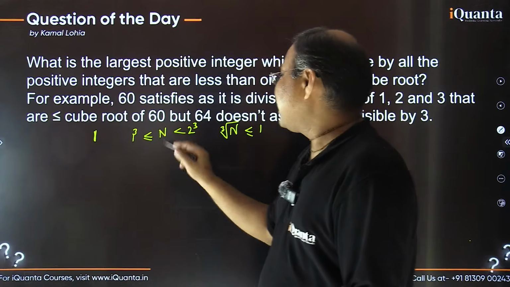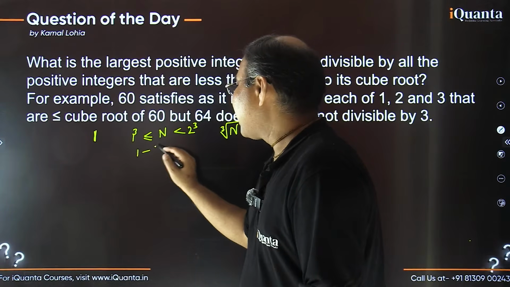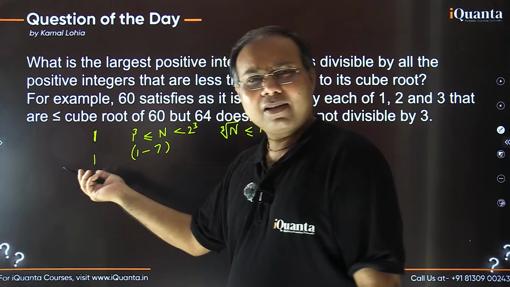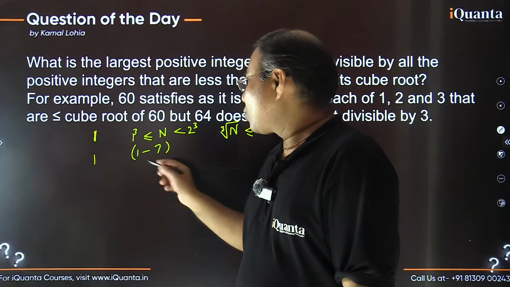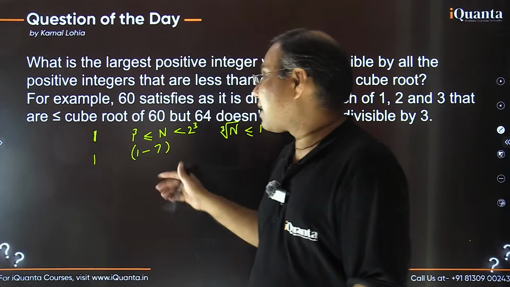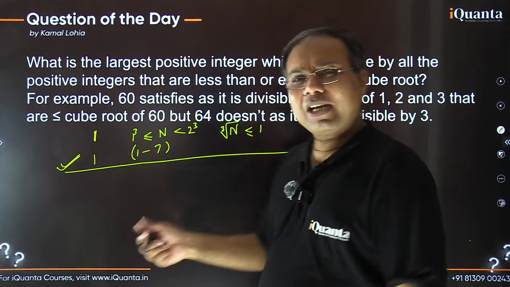So basically for the numbers 1 to 7, I wish my number should be divisible by 1 only, right? And it is going to be true. So basically all numbers, not only 1 satisfies, 1 से लेके 7 तक के सारे ही नंबर satisfy करते हैं. Are you getting that? Yes. ठीक है, आगे बढ़ते हैं.